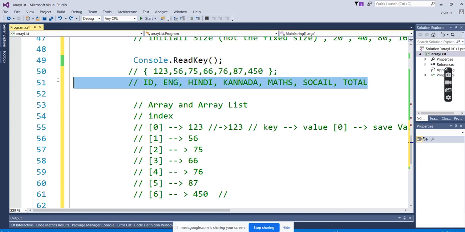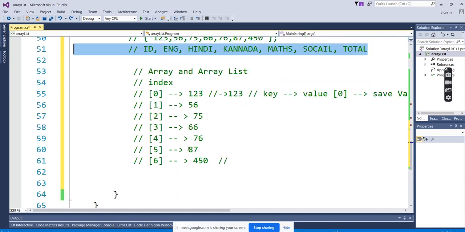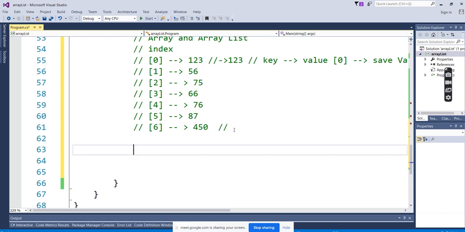To overcome this, we have to go for the hash list. If you want exactly the value for a particular key that you remember, you have to go for the hash list and dictionary concepts.